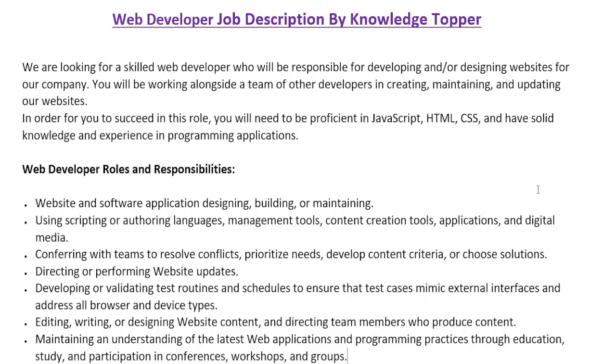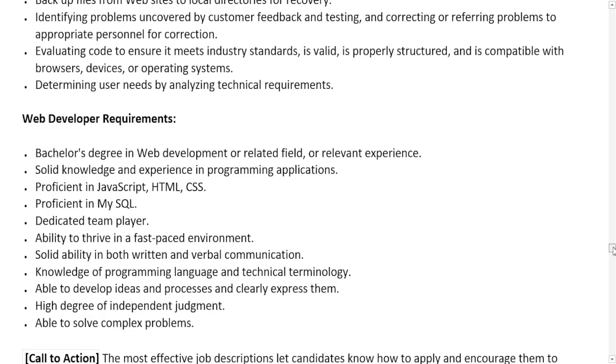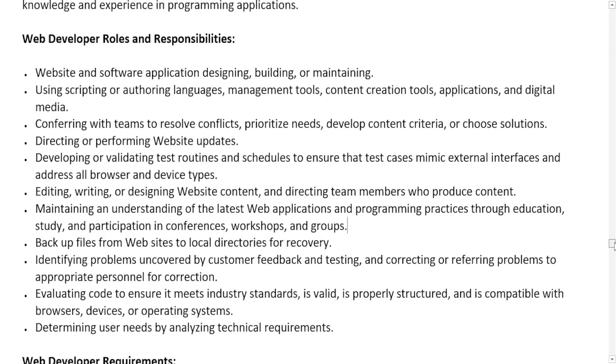As you can see on your screen, I have created this particular job description sample for you. Firstly, I will read the job summary paragraph that includes all the very important and key information about this job of a web developer. Then we will also see the detailed roles and responsibilities section, and at the end the requirement section as well. Let me read this job summary paragraph for you.